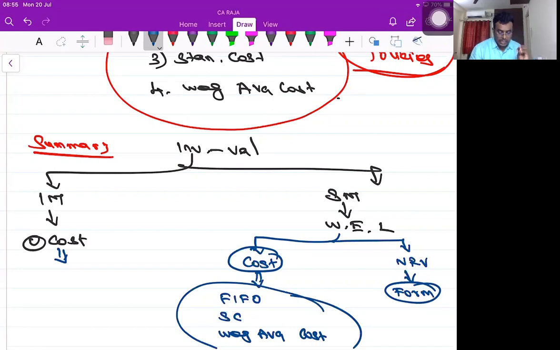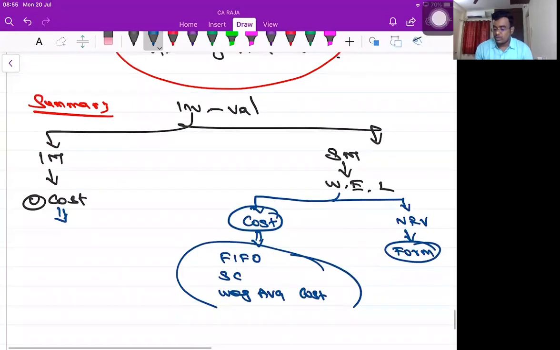Yes, sir. The same model, same brand, you will go and purchase in the month of April, the price would have been different. In the month of October, the price would have been different. In the month of March, the price might be different. Same model, same quality, the price is getting different. Yes or no? So the cost per pen might be different for the purpose of subsequent measurement.